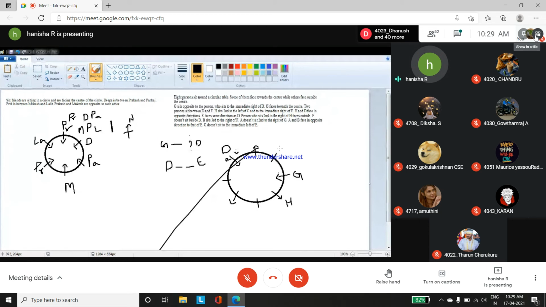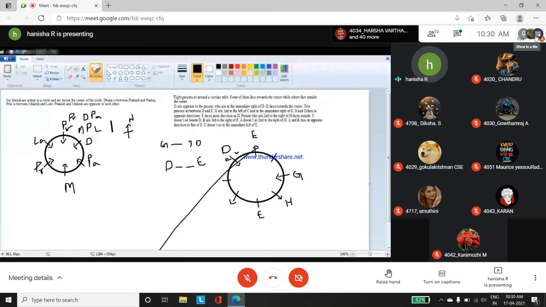So first we are going to take some possibilities because all the clues given here are somewhat confusing. So we have to take the possibility and then we have to solve. Okay, I'm going to take the possibility of this clue. There are two persons between D and E. Okay. I'm going to have that clue. So my possibility is E over here. The other possibility should be D and E over here. So I'll just write it on top of it. Now some points we will get. Okay.